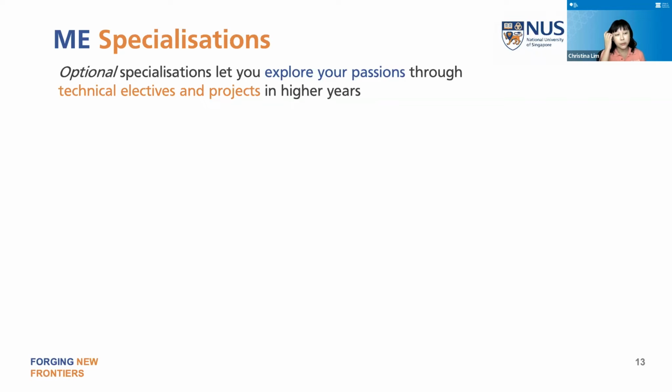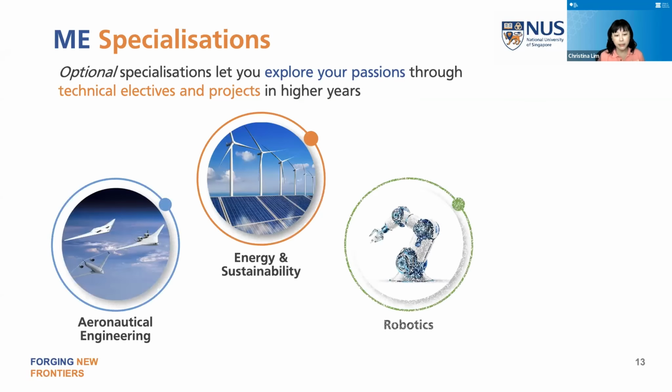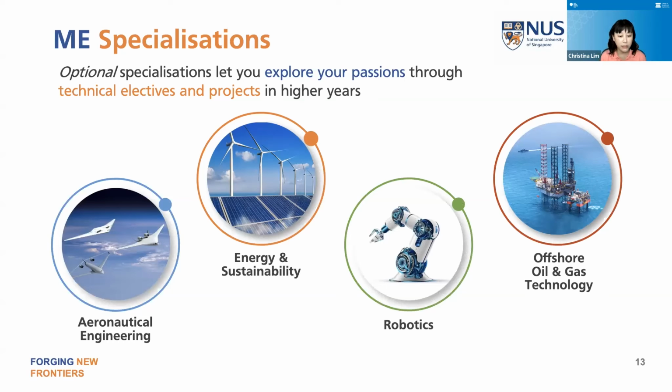And so in the specializations, we bring together certain related electives, and you can also opt to do a longer project, a final year project, in this particular specialization area so that you have a deeper knowledge of these areas. So the specializations we have are these: aeronautical engineering, energy and sustainability, robotics, offshore oil and gas.